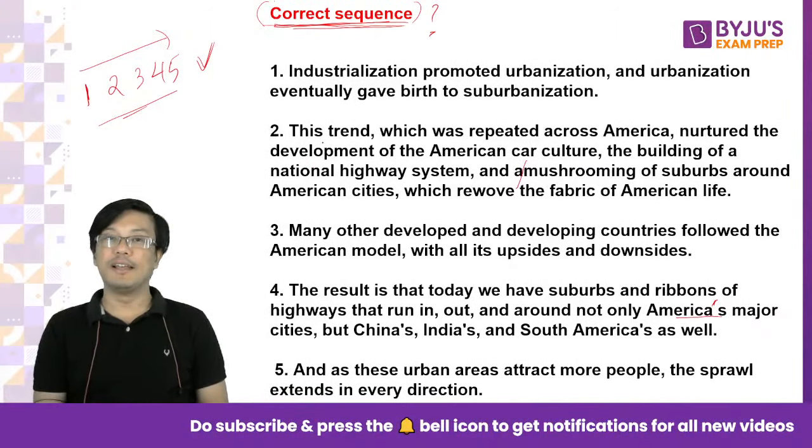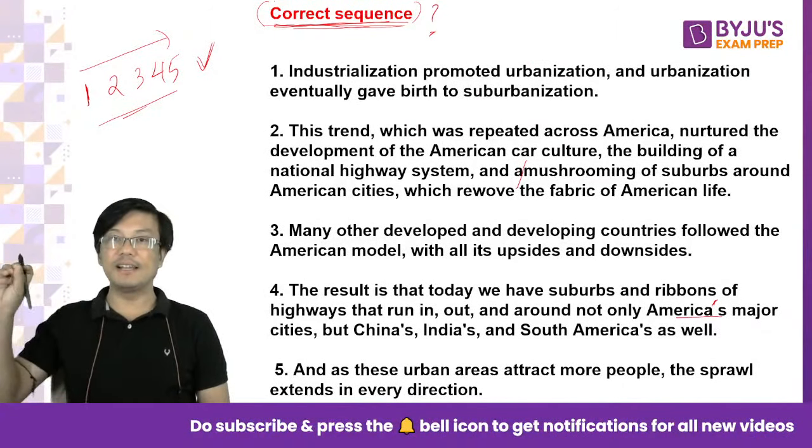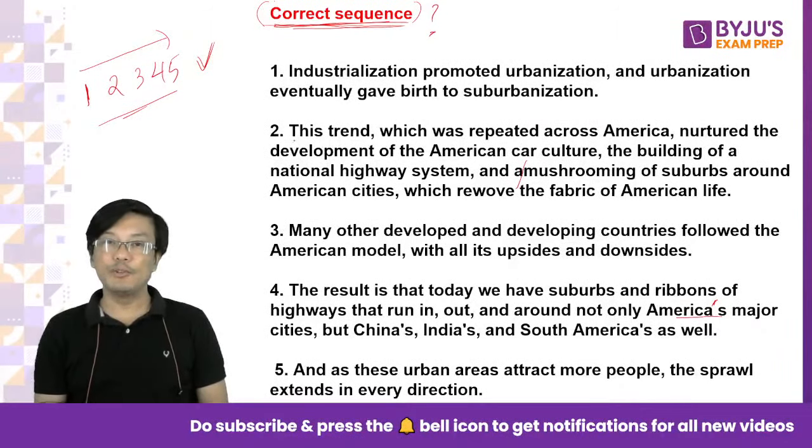How to see this? Right. Industrialization gave birth to urbanization, and urbanization gave birth to suburbanization. So industrialization, urbanization, and then suburbanization. When you say this trend, he is referring to the trend that you have in 1. So this trend, which was repeated across America, nurtured the development of the American car culture. So this trend developed the car culture, the building of highways and the mushrooming of suburbs, right? Which changed the American fabric of life, right?